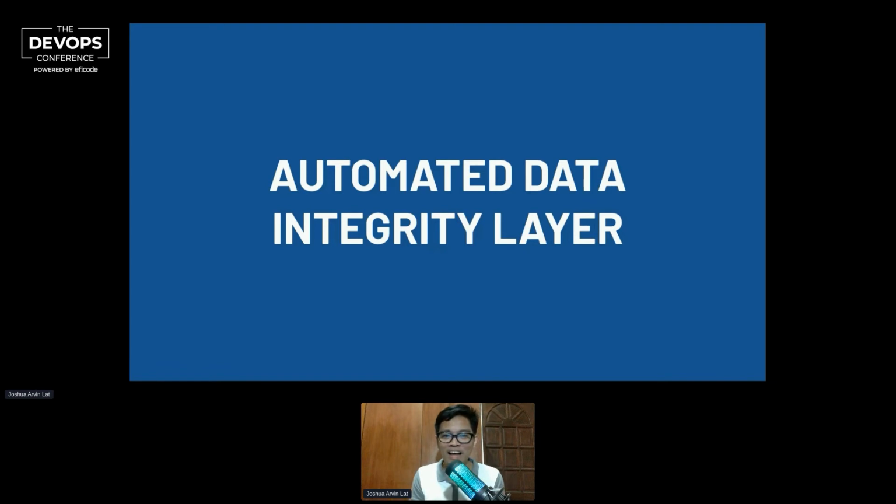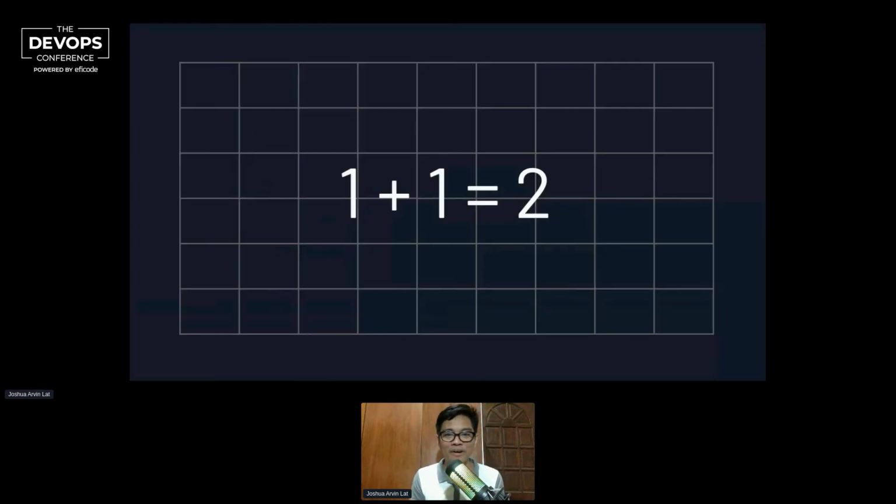So having an automated data integrity layer would help detect things in real time. Usually when you have a security tool, what happens there is that the security tool tries to look for vulnerabilities in your system. That's usually how security tools work.